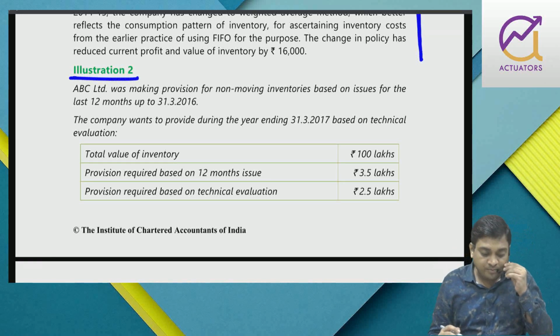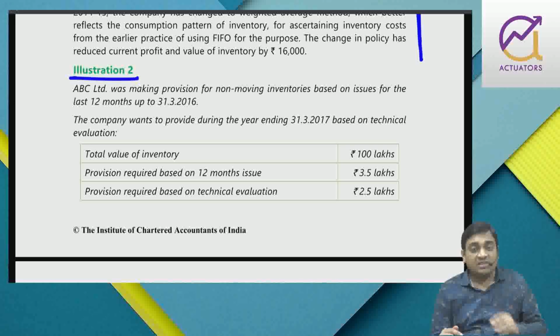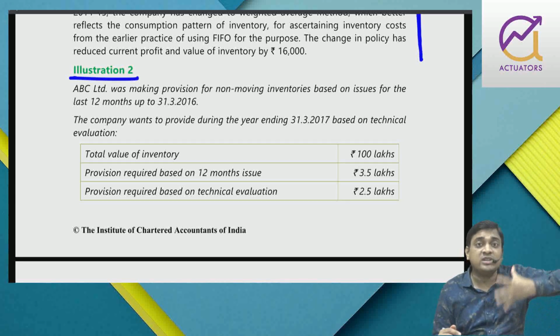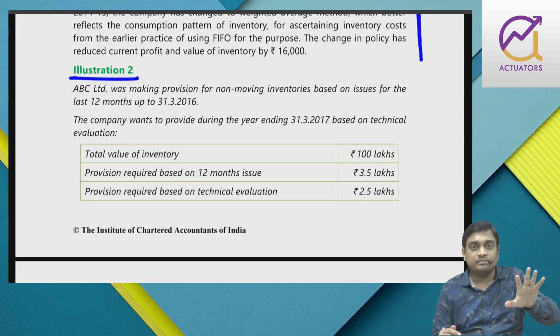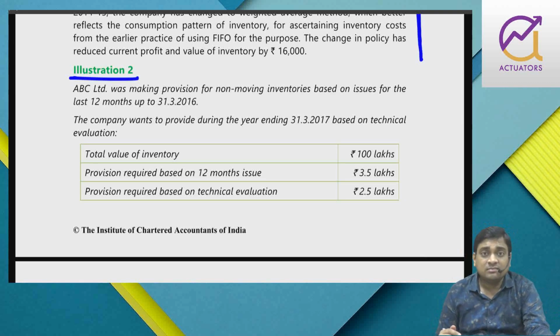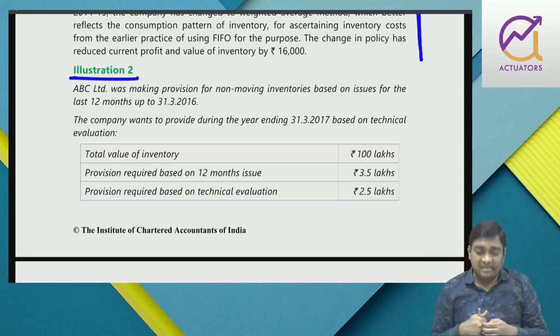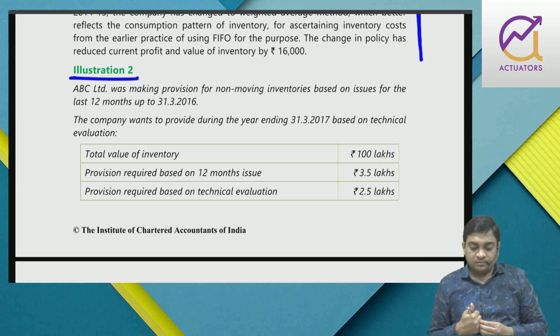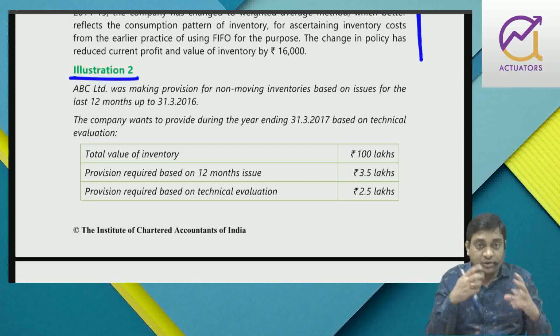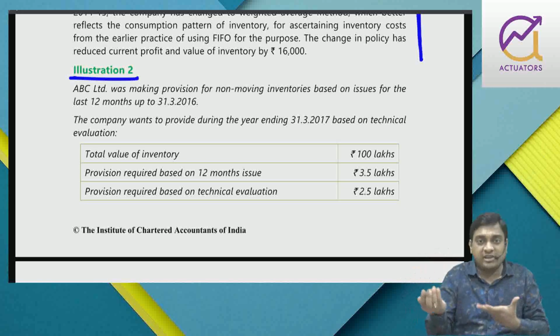Just kindly go through. ABC Limited was making provision for slow moving items, right? Goods whose movement is slow, meaning inventory turnover is 1 or less than 1, are slow moving items. Those inventories have become obsolete, thrown away by the market, so you have to create a provision for that, because whenever you are going to sell, as per prudence, you should create a provision.